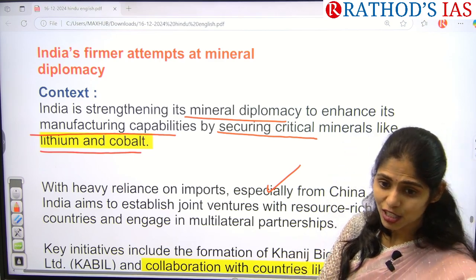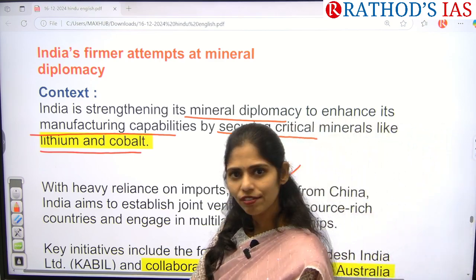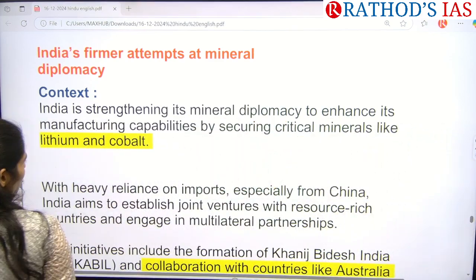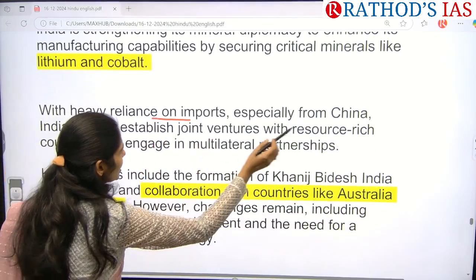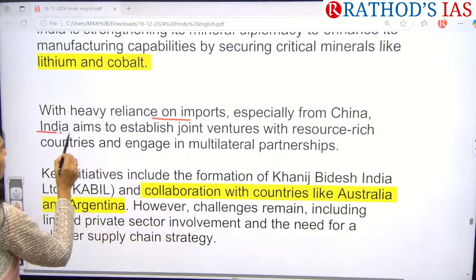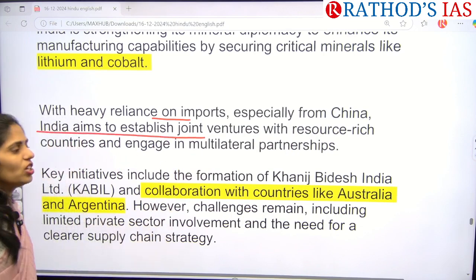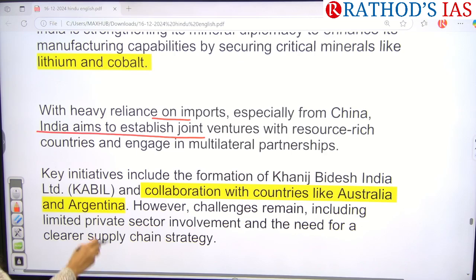That will finally lead to economic growth of a country. So this article is saying that we are heavily dependent on imports, especially from China. Because of this, India wants to establish joint ventures with resource rich countries and engage in multilateral partnerships.